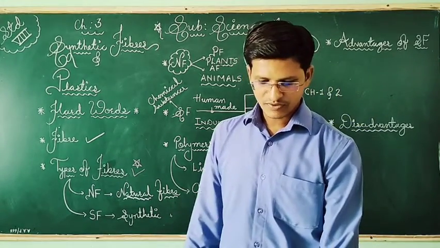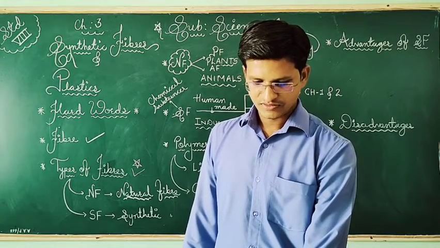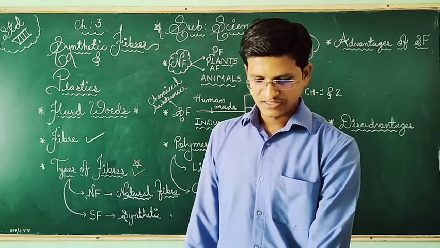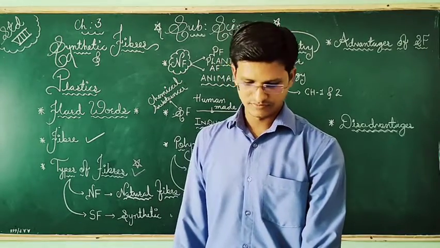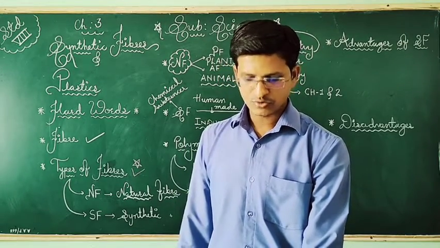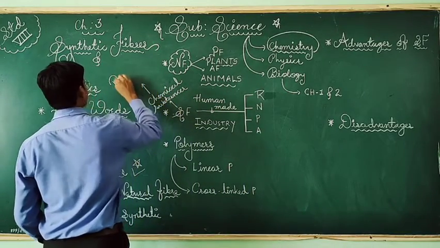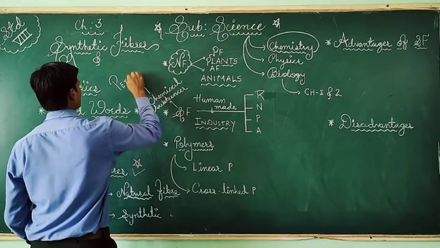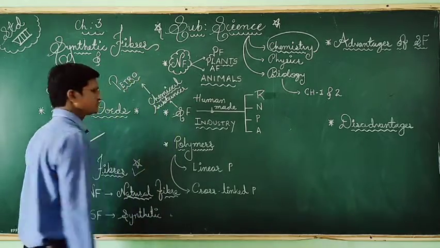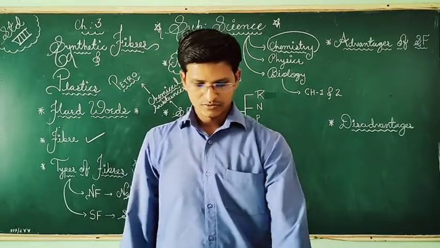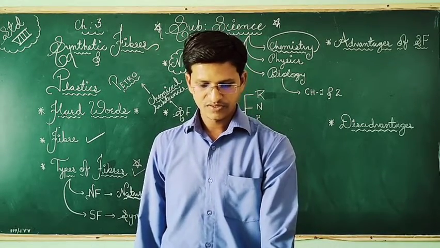So here are different types of synthetic fibers. If you see, synthetic fibers are prepared using raw materials of petroleum origin called petrochemicals. So that's why synthetic chemicals are called petrochemicals, because they are obtained from petroleum products. So this is about the petrochemicals and the different types of synthetic fibers.